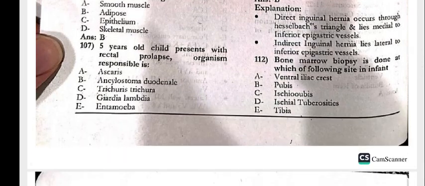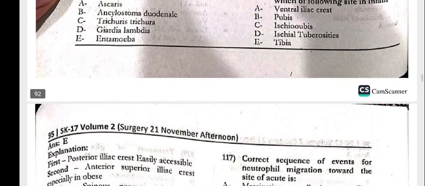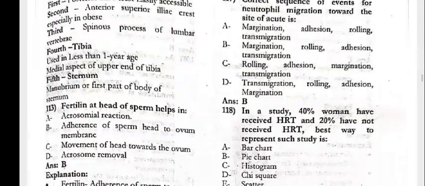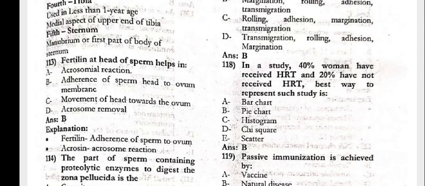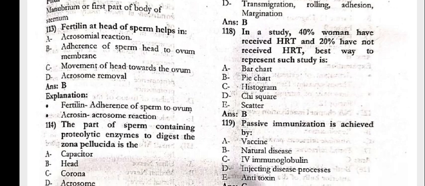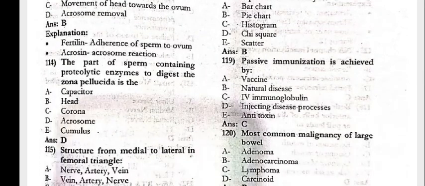112, bone marrow biopsy is done at which of the following sites in infants? That is tibia. Next, 113, fertilin at the head of the sperm helps in adherence of the sperm head to the oval membrane. Beta. 114, the part of the sperm containing proteolytic enzymes to digest the zona pellucida is the acrosome.